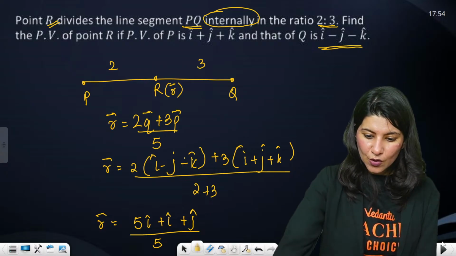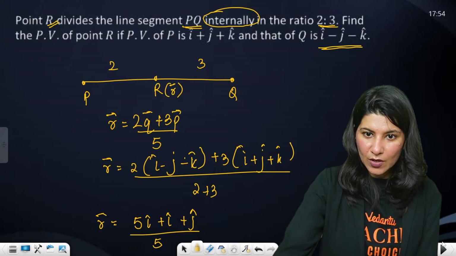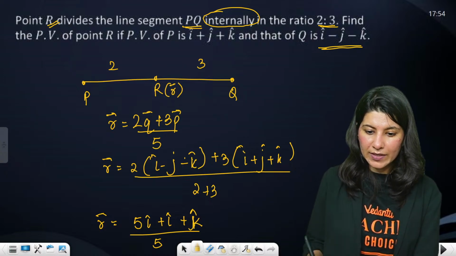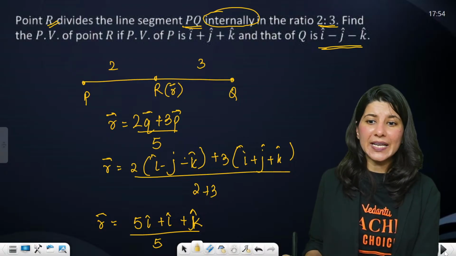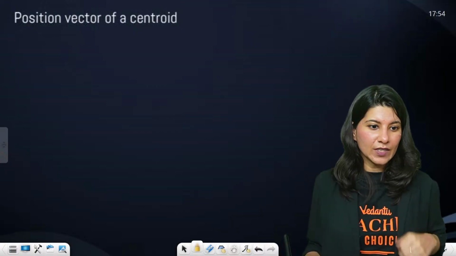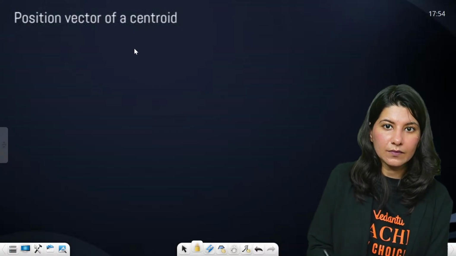Everybody got this? That is how to figure it out. This is k, sorry, the final one is k. So that is how to apply the section formula. Give me a big thumbs up if you have understood this. All right.